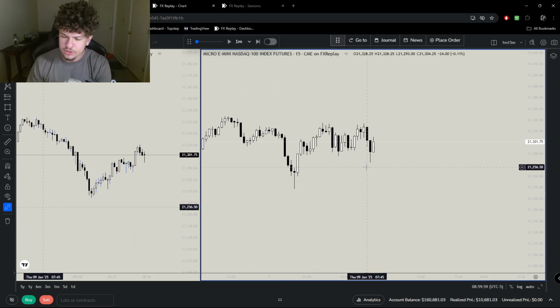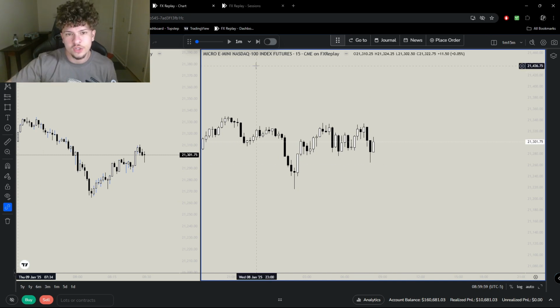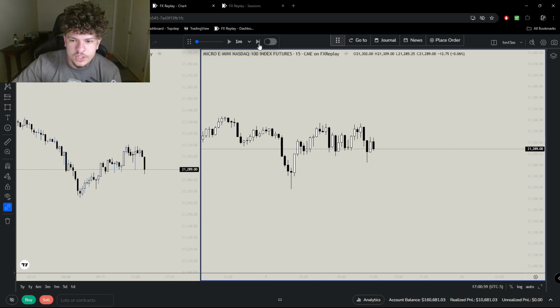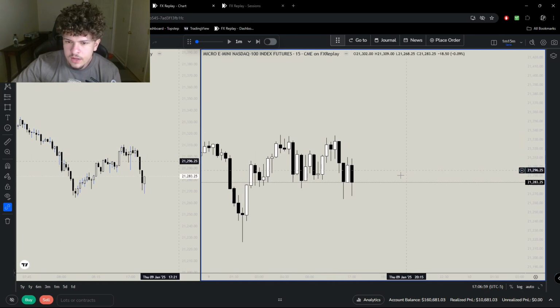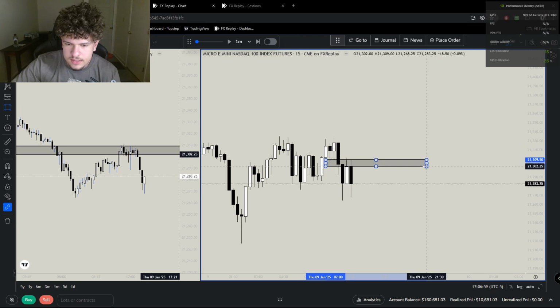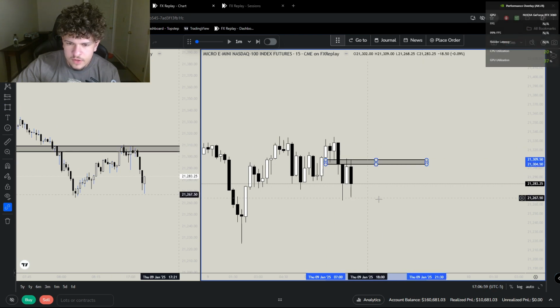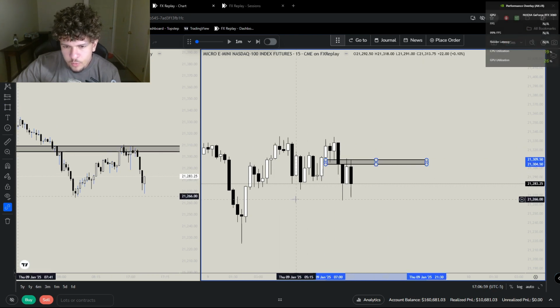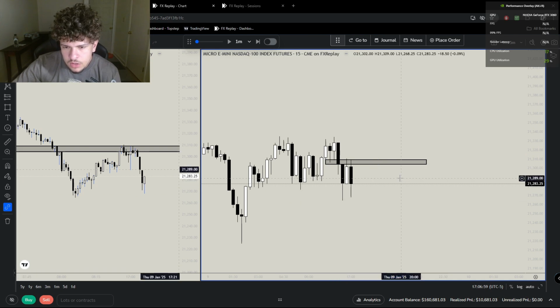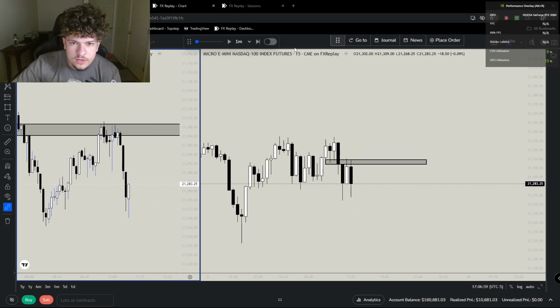And realistically, it's Thursday. I've traded every day so far. This could be the day where I don't take a trade. But let's just see again what price gives us. We have this imbalance here that we have been respectful of. So that makes me think on a higher time frame, we might want to go lower. Tapped into that. Let's look at the 5 minute.